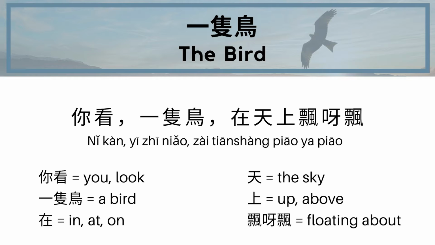So what does that mean? 你 means you. 看 is to see or to look, right? So when little kids say to their parents, hey, look, there's a plane, there's a Superman, whatever, they usually just say look. But if you wanted to say that in Chinese, you don't just point to something and say 看. You say 你看, you look. That's just the way Chinese works. So 你看, look. 一只鸟. So 一只鸟 means a bird.